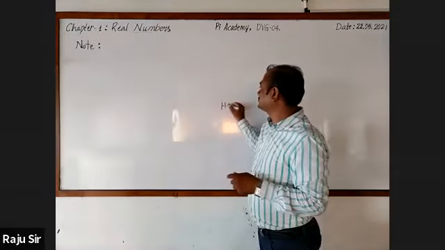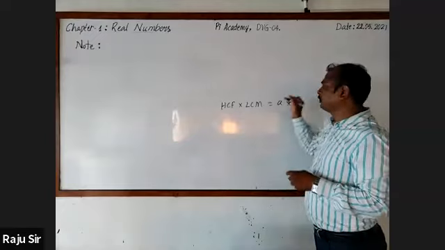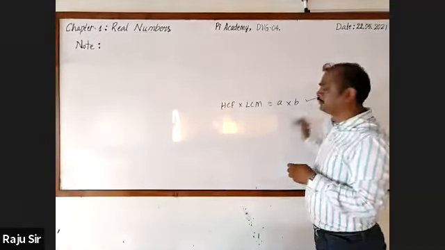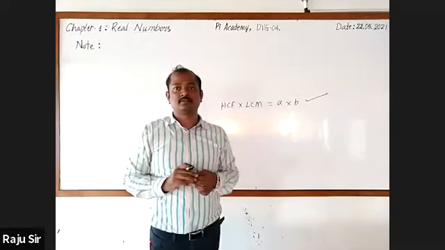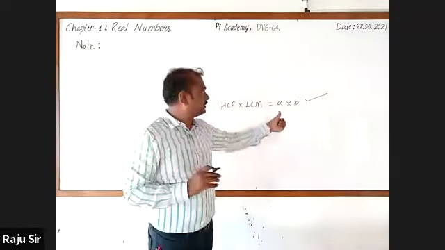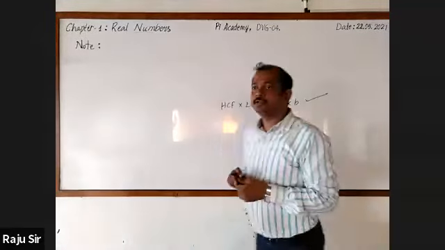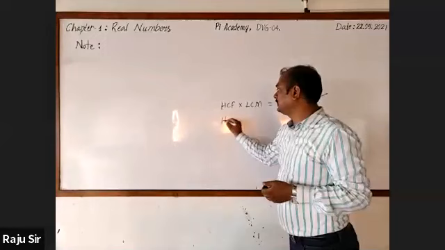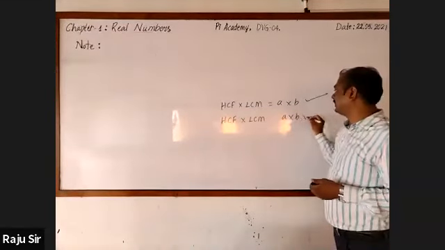We know that HCF into LCM is equal to the product of two numbers. This holds good for two positive integers. That was the statement given by me, but the student asked, is it applicable for three positive integers? That is, can we write HCF into LCM is equal to A into B into C?